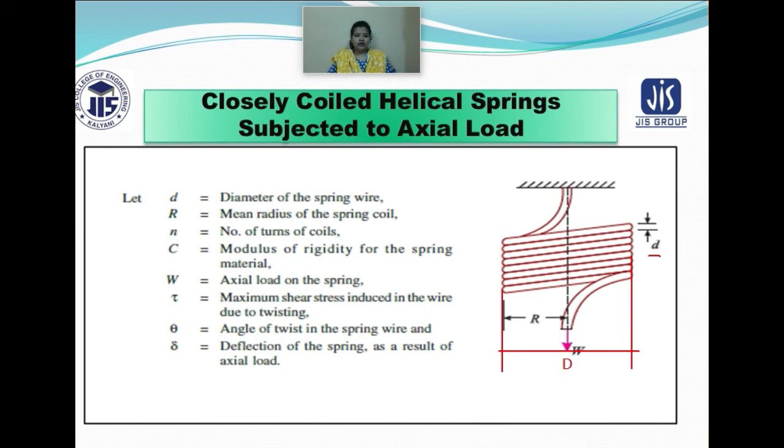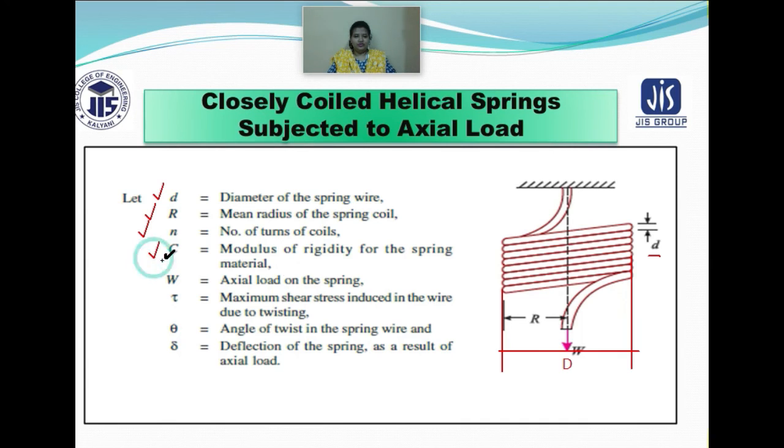So look at these particular parameters. Capital D is the diameter of the spring wire. Capital R is the mean radius of the spring coil. So this is basically the spring coil, and this capital R is the mean radius of your spring coil. Small n denotes the number of turns of the coil. How many turns are there in this particular coil?